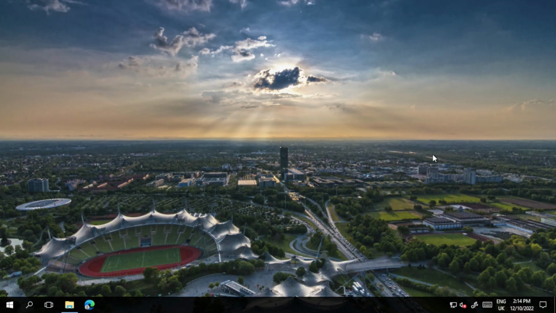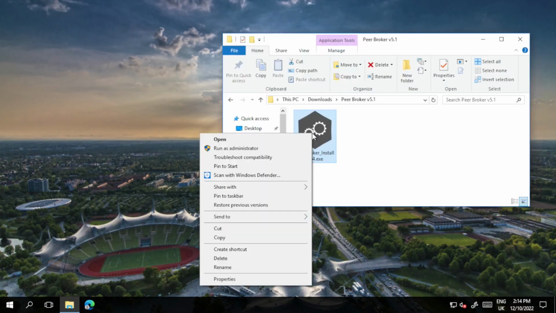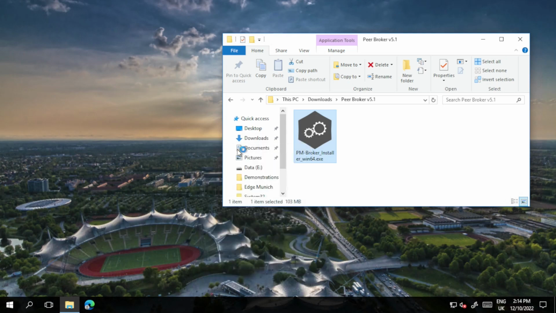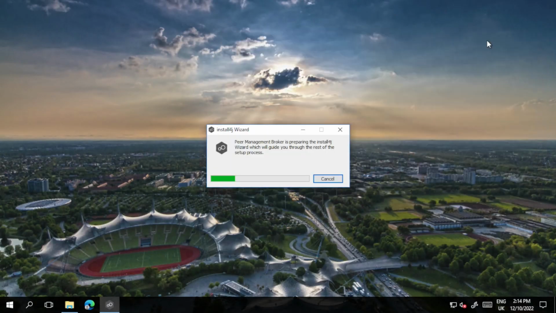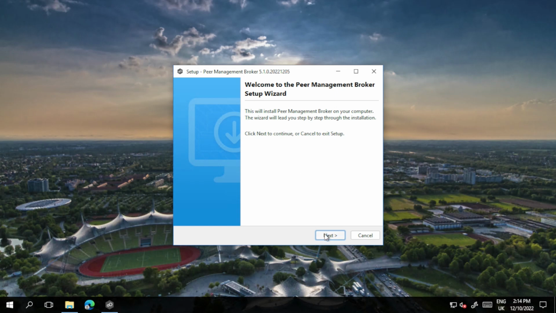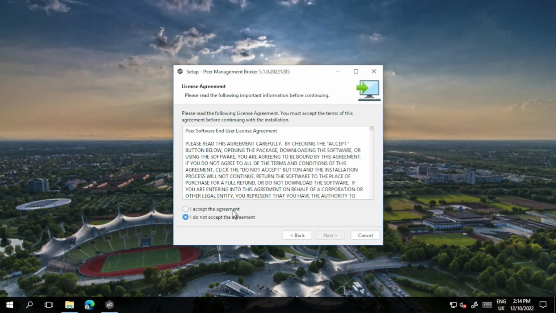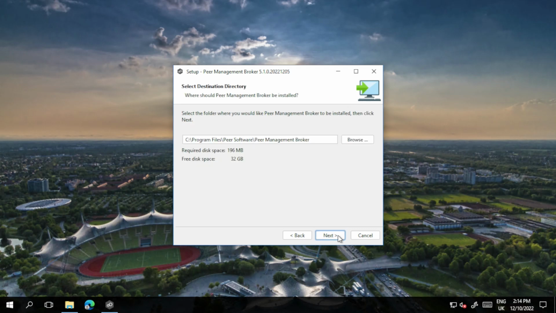To start, run the broker installer and accept the license agreement. Select the installation directory and click Next.